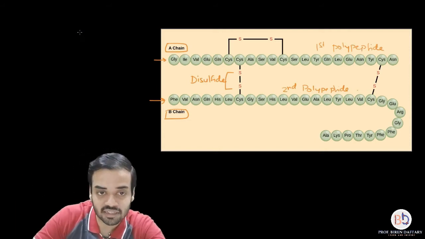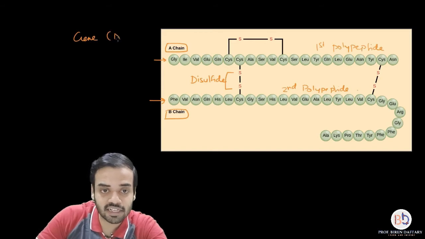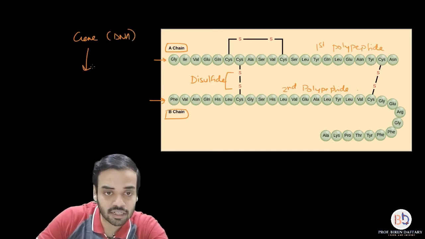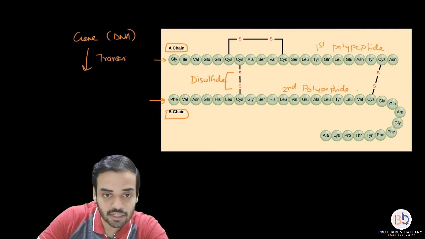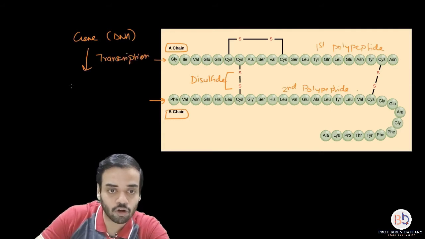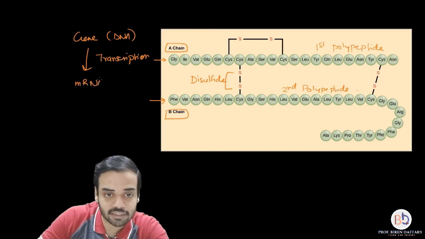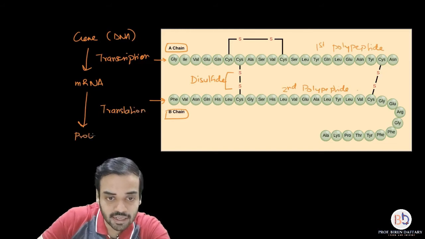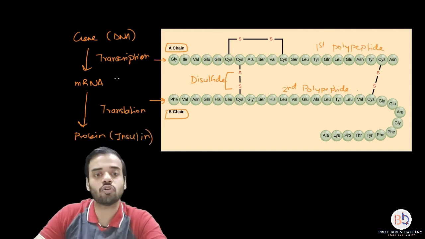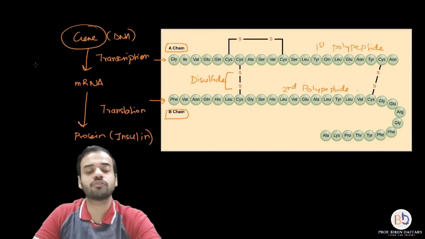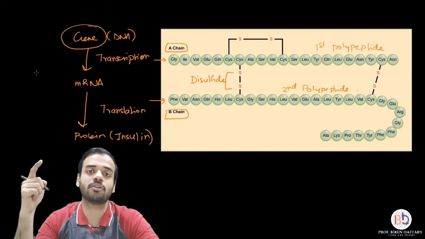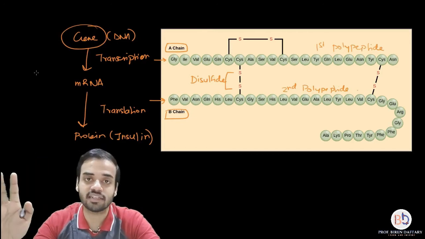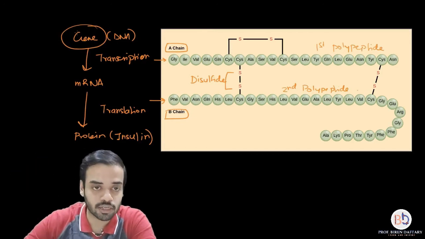Please remember this gene, which is basically a part of DNA, undergoes transcription, okay, and after transcription it forms different types of RNAs. mRNA is one of them, and then after translation you get a product which is called protein, and in this case the protein was insulin. So Hakura and his co-workers found out the sequence of nucleotides of the gene which was responsible for formation of insulin. Is this clear? So that is a very important contribution.